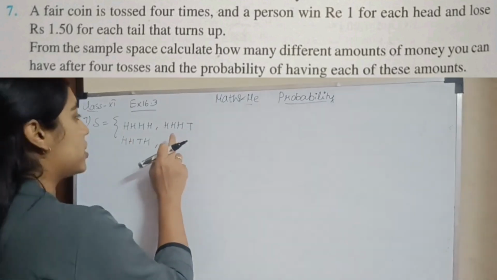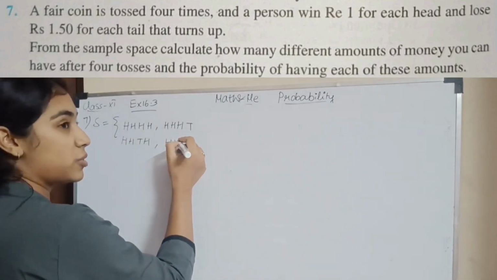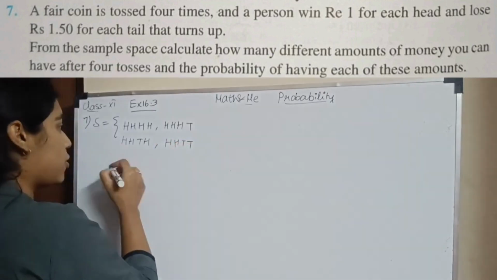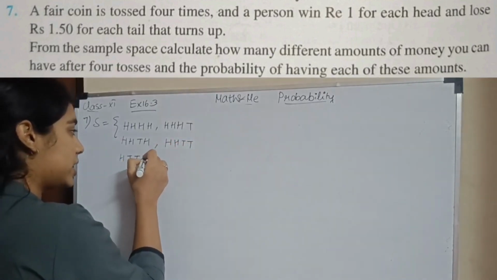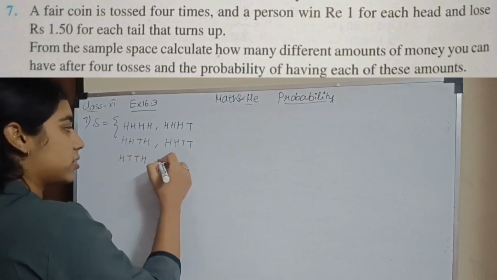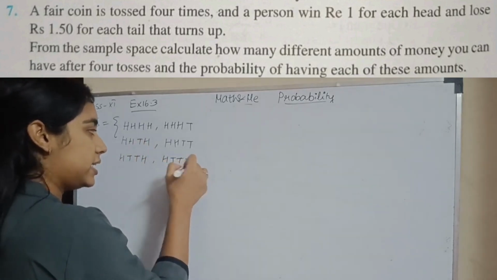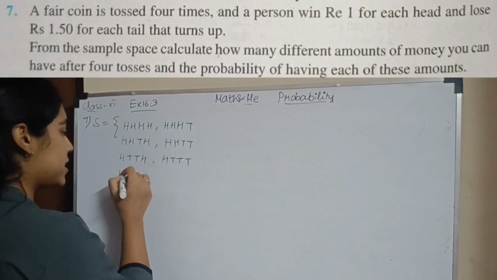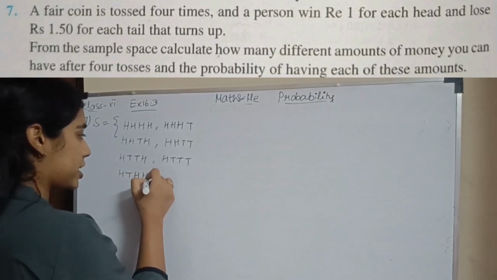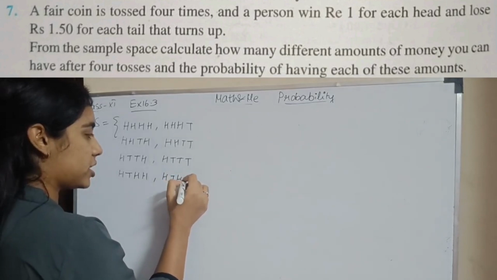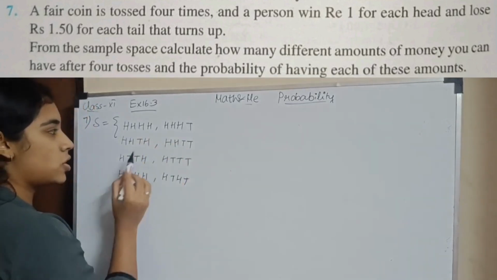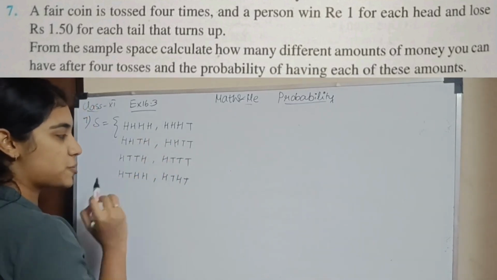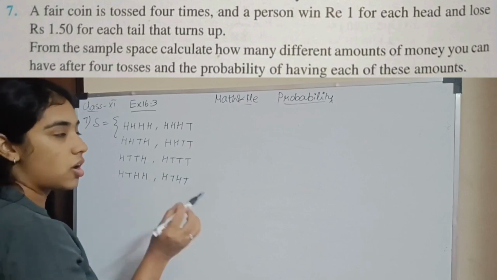Now here I'm going to change the tens place, our terminology. h h t t. Now hundreds place: h t t h, writing the previous step as it is. Then h t t t. Now again when I change my tens place I'll have h t h h and h t h t. First we changed the ones place, then tens place, then hundreds place, then again tens place. This is the order.